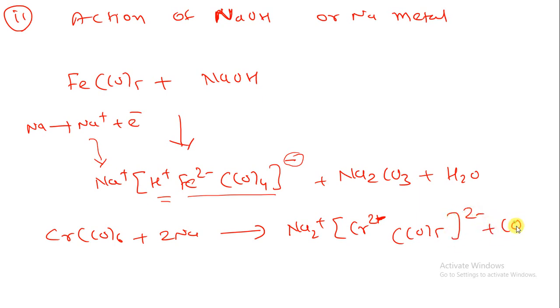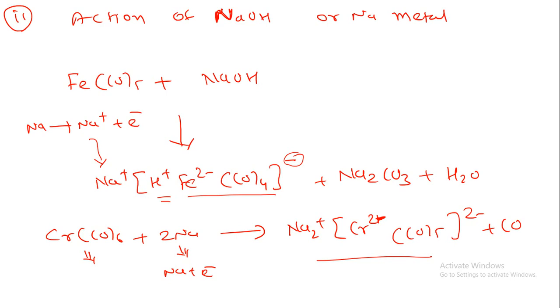So here also I am having Cr(CO)6. When we are reacting with the sodium metal, what will happen? Na plus electron. So I can balance over here, 2 minus and 2 minus. Here I am having (CO)5, CO will be removed from the reacting material. So by that way you can produce the ion charge, that is Fe2 minus or Cr2 minus, by the reaction of the NaOH or sodium metal.